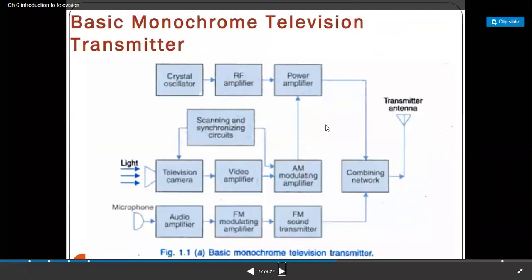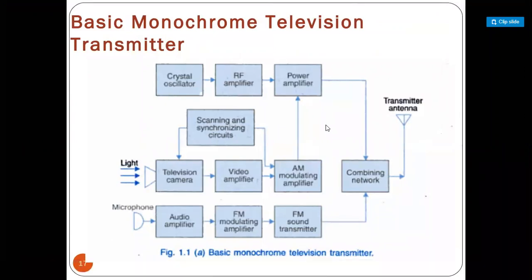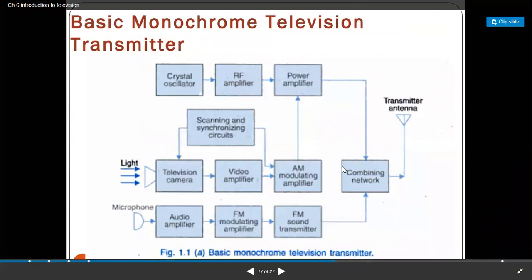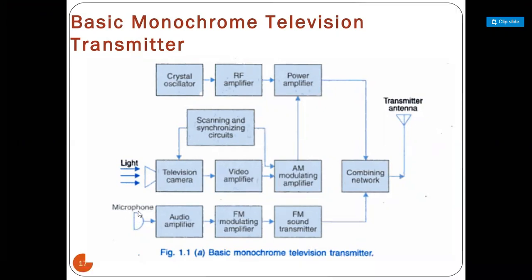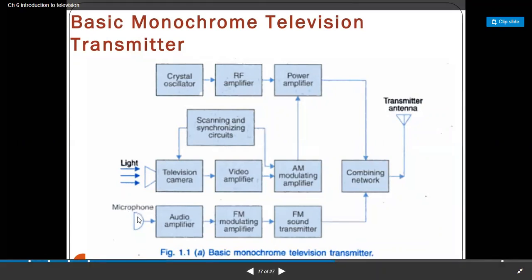Then the basic monochrome television transmitter consists of the light collector, that is the brightness we are looking at, which is nothing but the television camera. After that the received signal is amplified, then modulated by using the amplitude modulator. The picture signal is amplitude modulated, and another one is the sound information which we get from the microphone, which converts the sound waves into an electrical signal.